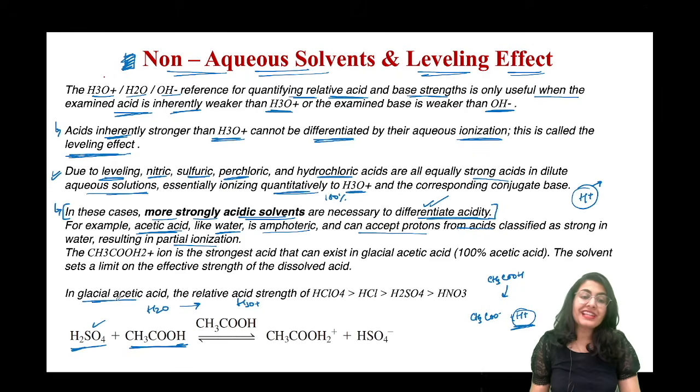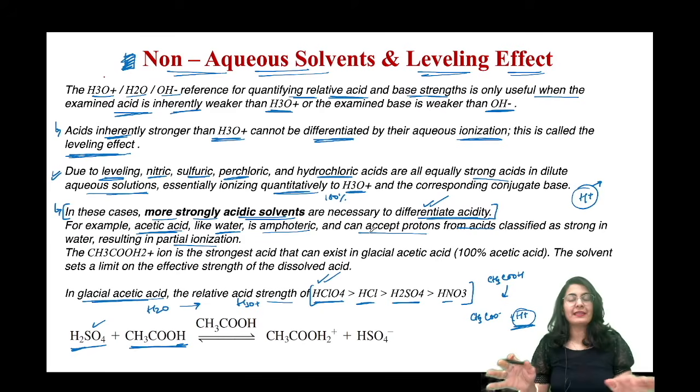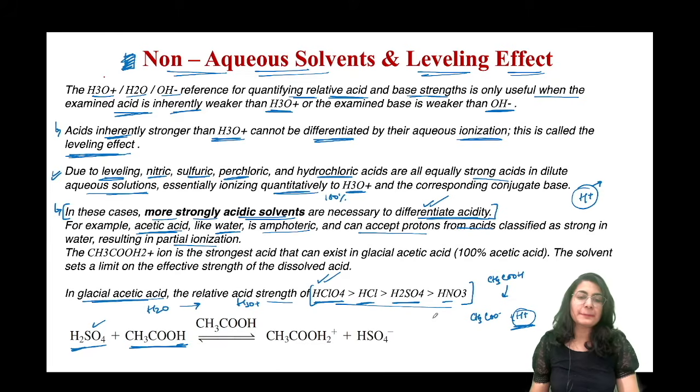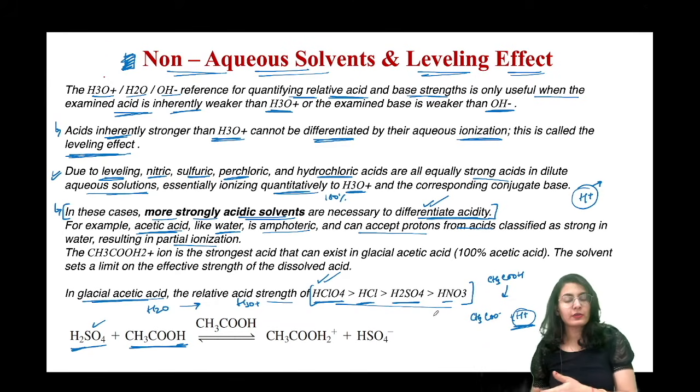So in glacial acetic acid, the relative acid strength is like this. HClO4 is the strongest acid, then comes HCl, then comes H2SO4 and then HNO3. तो इनकी जो original acidity है वो ये है, ना कि all are same. All of these are same in water, but in a slightly more acidic or differentiating solvent, we actually get to know their acidic strength. ठीक है, तो ये हो गया leveling effect और use of a non-aqueous solvent.